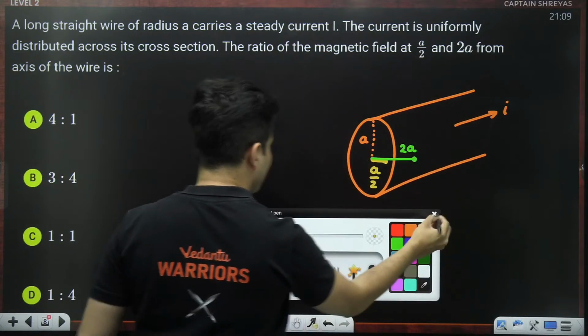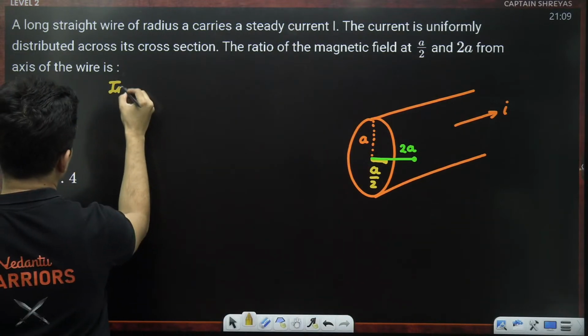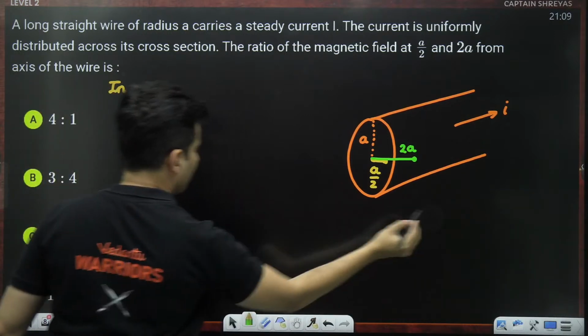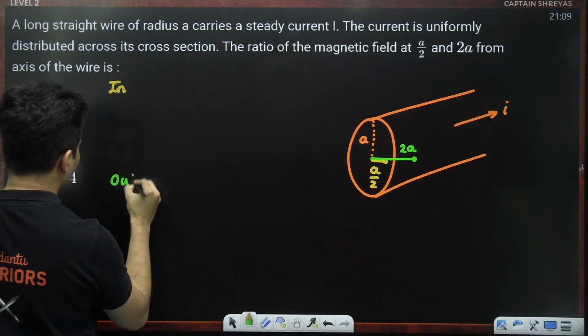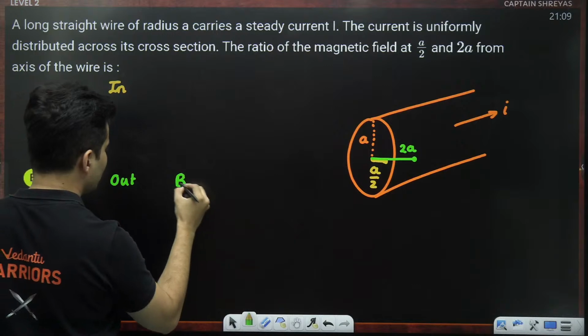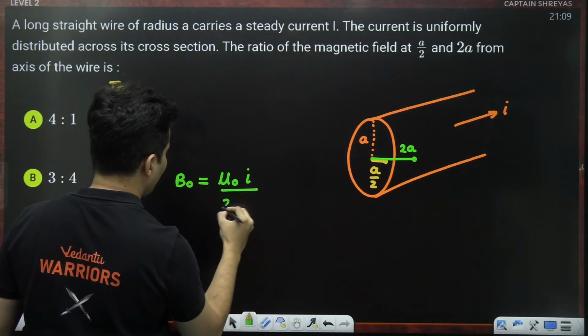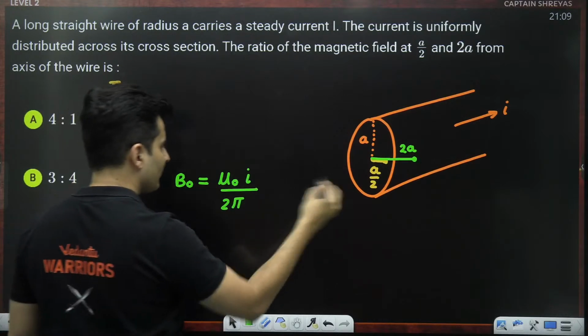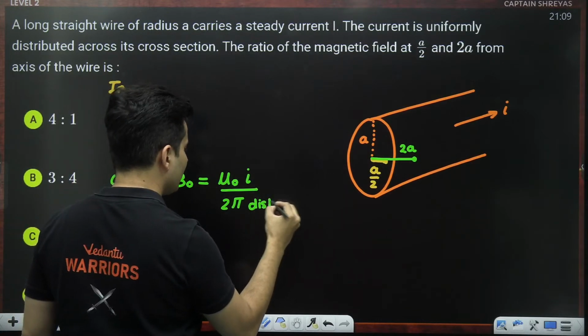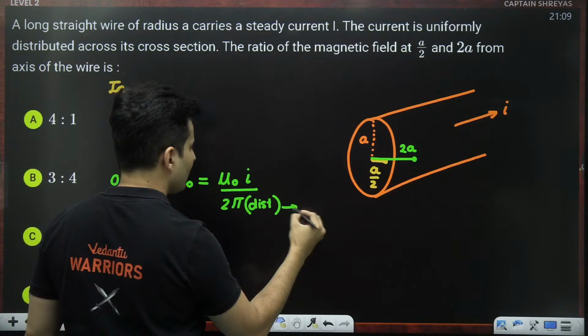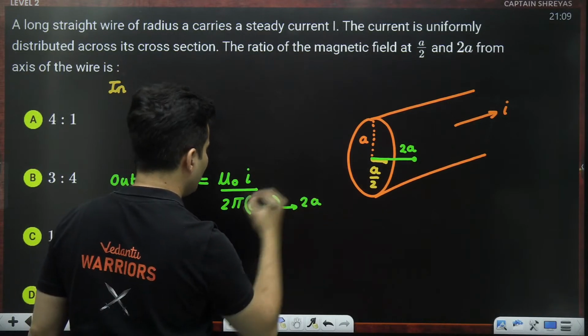When you are inside versus when you are outside, only the formula of the field changes. Outside, the formula is mu naught I by 2 pi into the distance from the center. This distance is given to be 2A.